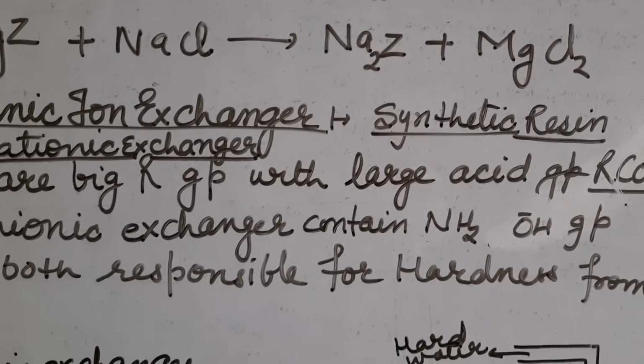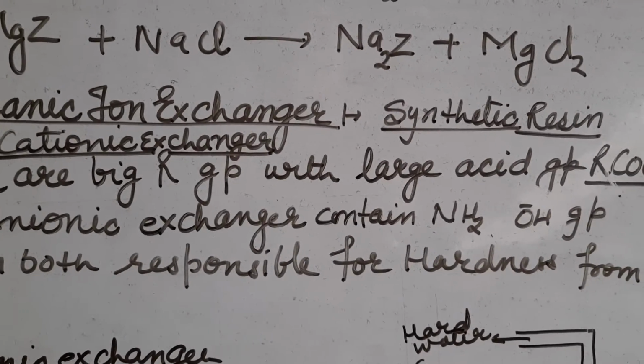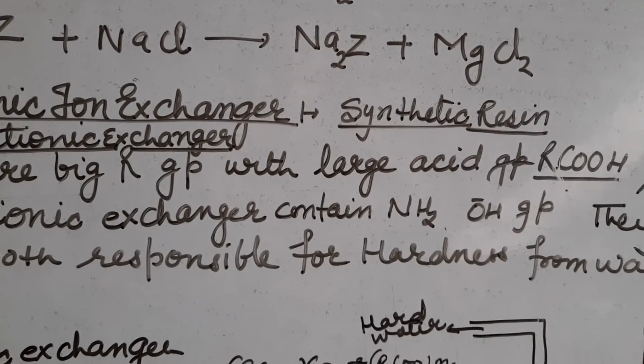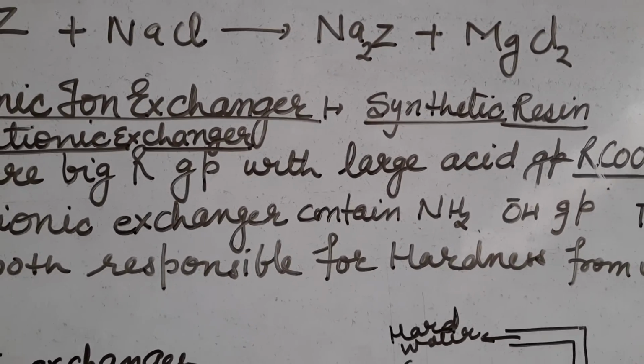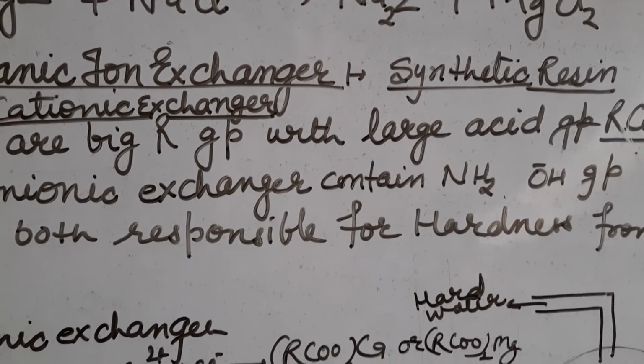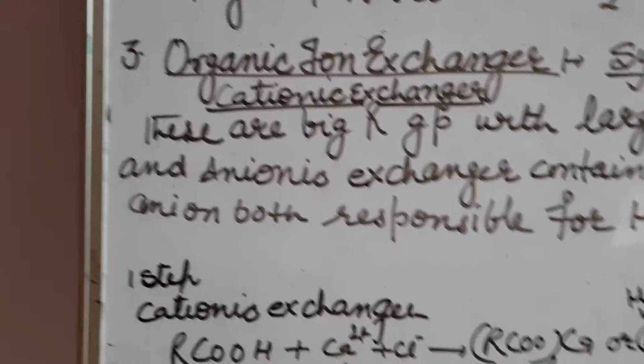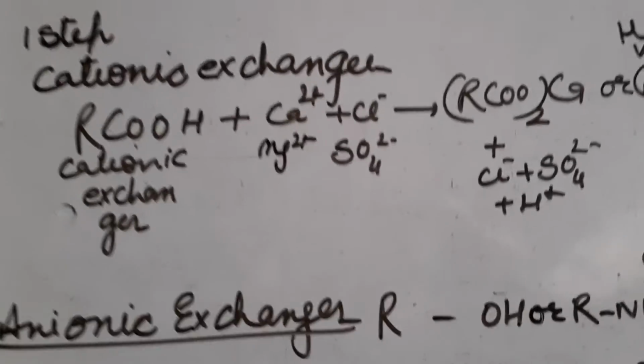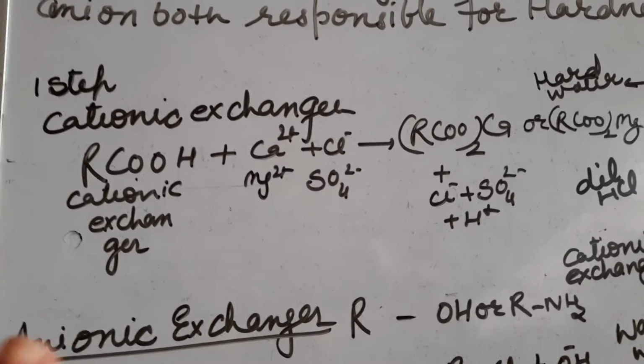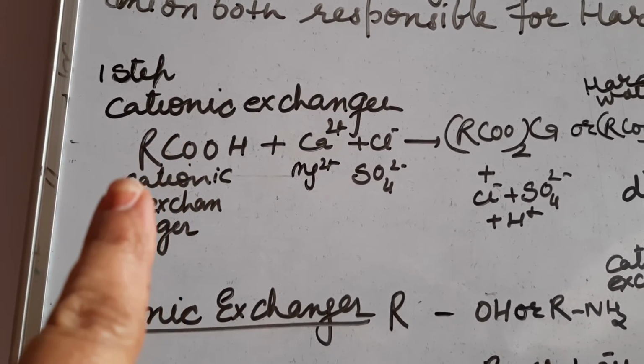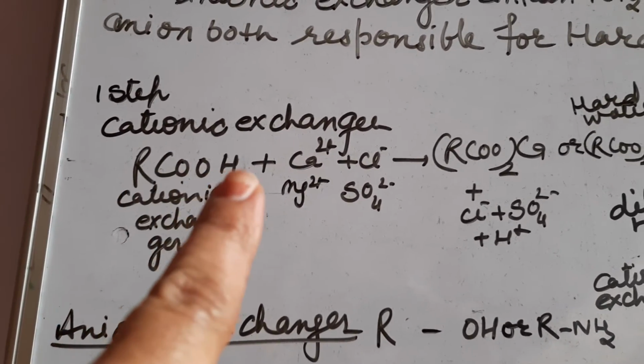So at the end of removing hardness, we get demineralized water. Demineralized means that it is free from all kinds of ions. So see here, these are the cationic exchanger reactions. This is your cationic exchanger. Here the big R group is attached with this acidic part.